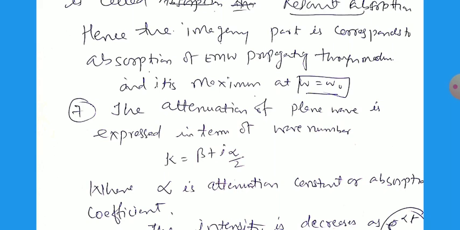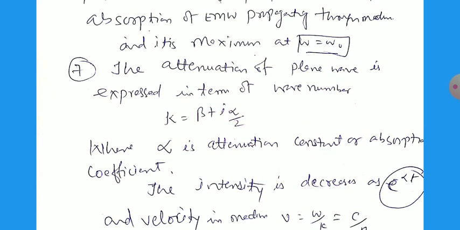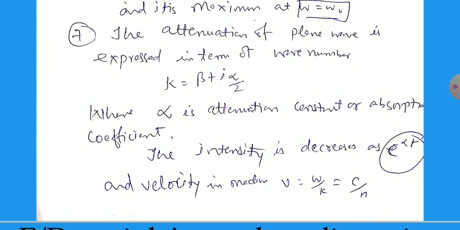The attenuation of the plane wave is expressed in terms of the complex wave number, that is k equal to beta plus iota alpha by 2, where alpha is called the attenuation coefficient or absorption coefficient, and beta is the phase constant. The intensity decreases as e raised to power minus alpha z, that is, it decreases exponentially, and the velocity in the medium is v equal to omega by k equal to c by n. c is the velocity of light.